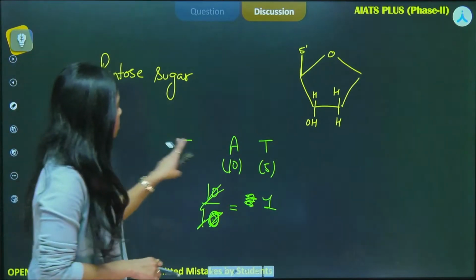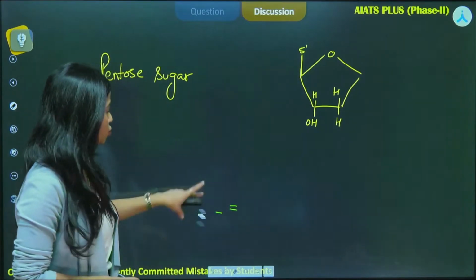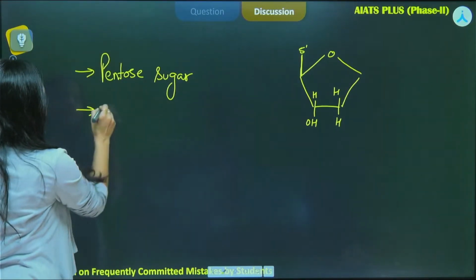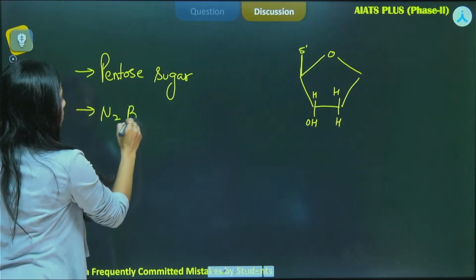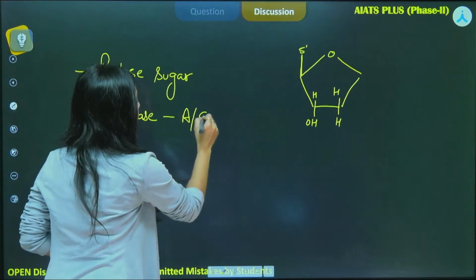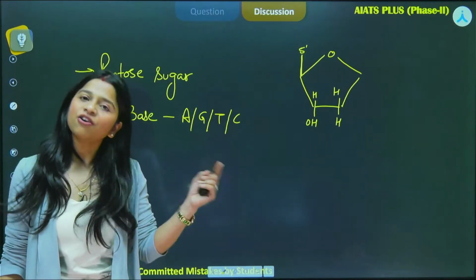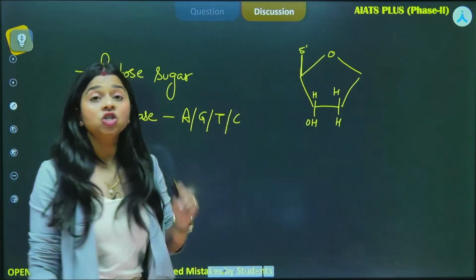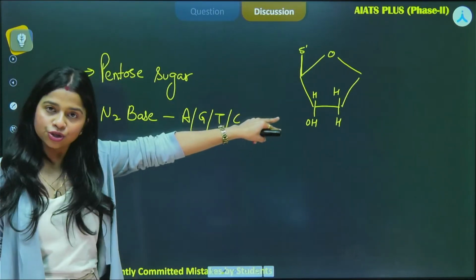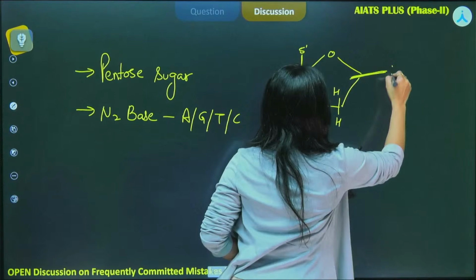Now coming back to what we were discussing, the structure of a nucleotide. This is the pentose sugar that we are speaking of. The second component for this will be the nitrogenous base. Okay, now this base can be adenine or guanine or thymine or cytosine, not uracil, because here we are speaking of DNA, okay? So, the position of this nitrogenous base will be the first carbon of our pentose sugar, okay?